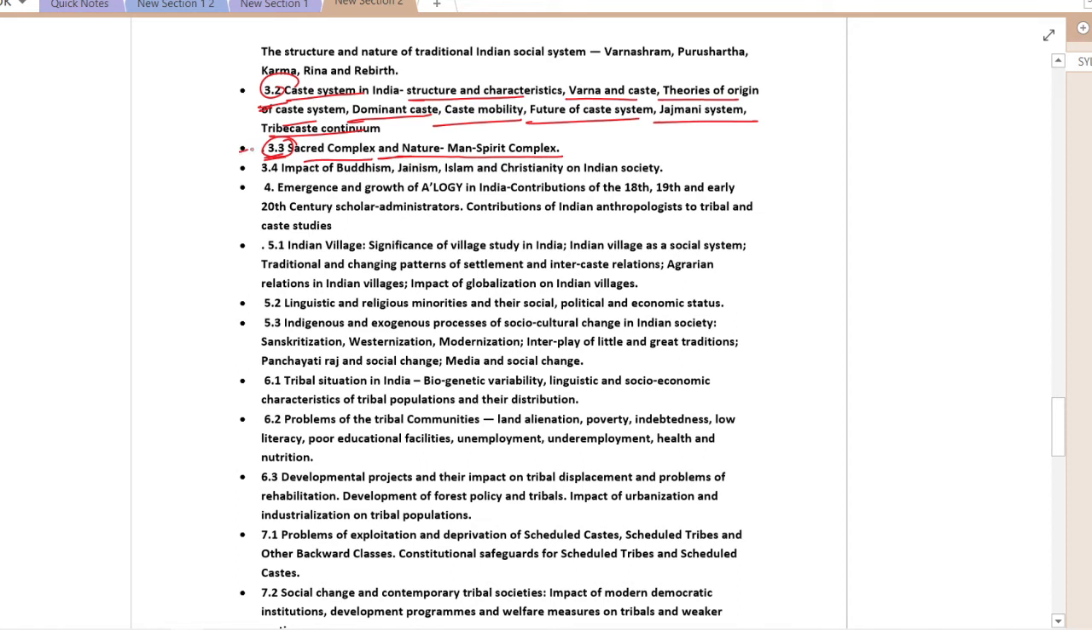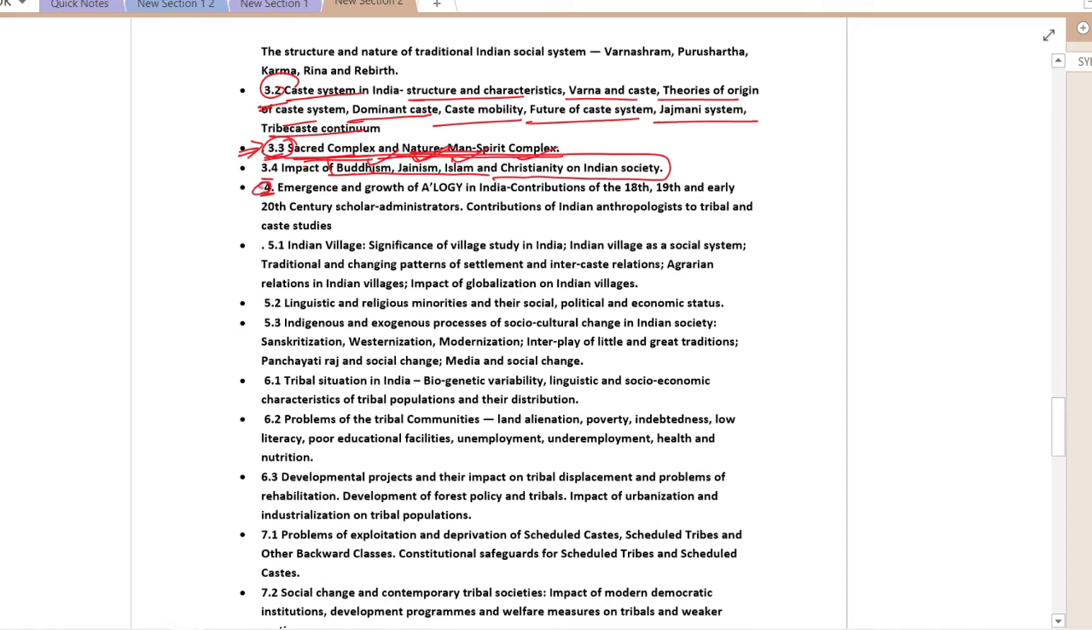In 3.3 we will also deal with the sacred complex and nature, man, spirit. These are the two things. Here we will also discuss some personalities associated with this, like nature, man, spirit, and sacred complex. Then we will study the impact of Buddhism, Jainism, Islam and Christianity on Indian society.